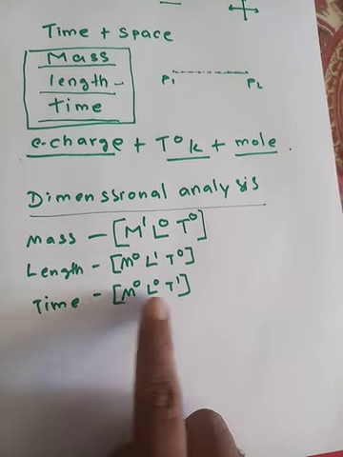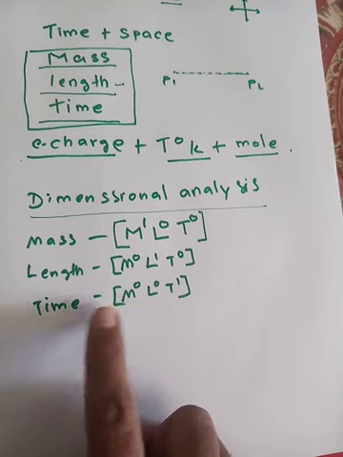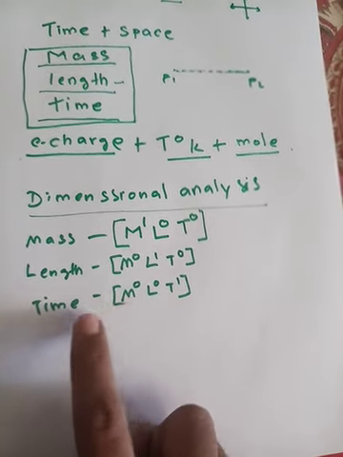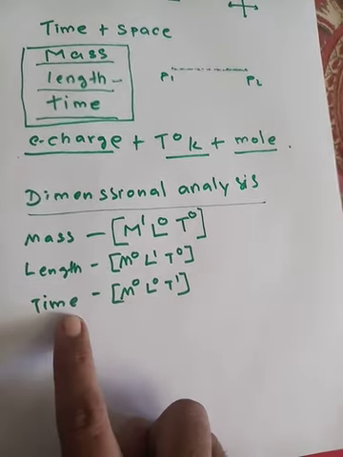Time has a contribution. Length does not contribute to time. Mass does not contribute to time, which means if length changes, the time may change or may not change. If mass changes, time may change or may not change. They are independent of each other, so their powers are 0.